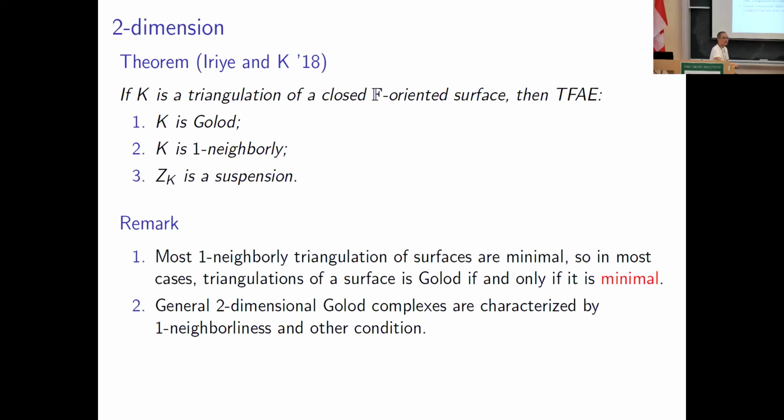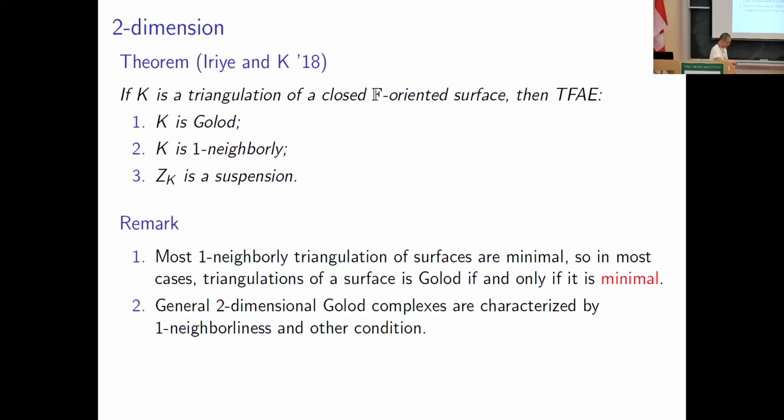Right, here's a two-dimensional result. If K is a triangulation of a closed F-orientable surface, actually we have a result on a general two-dimensional complex, but here I state the result for the triangulation of a surface only. If K is a triangulation of a closed F-orientable surface, then the following three conditions are equivalent. K is Golod, K is one-neighborly, ZK is a suspension.